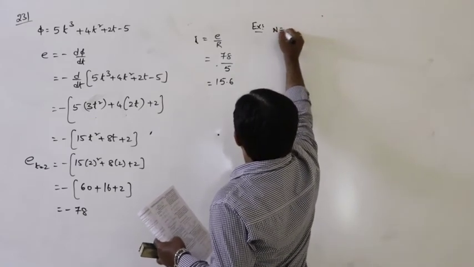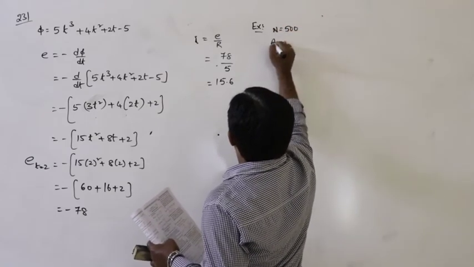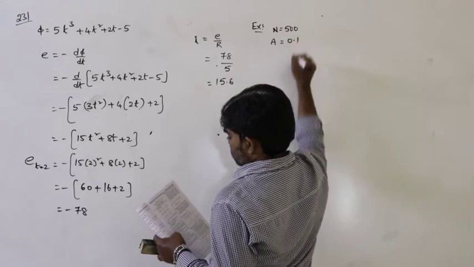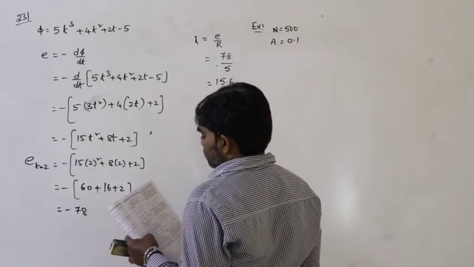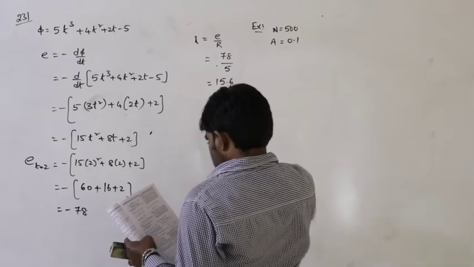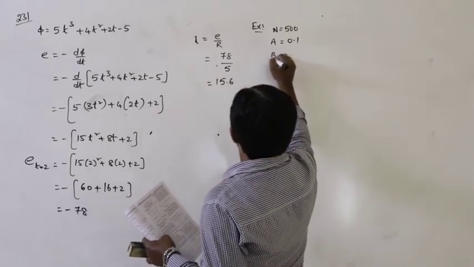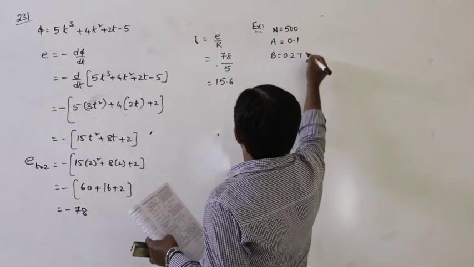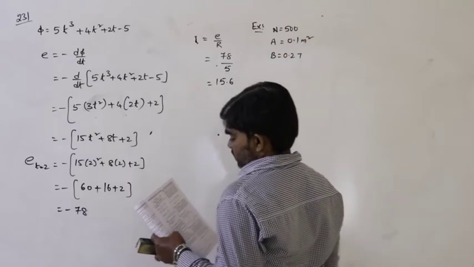Number of turns is equal to 500. Area of cross section is 0.1 meter square, kept perpendicular to the magnetic field of induction 0.2 Tesla. B is equal to 0.2 Tesla.